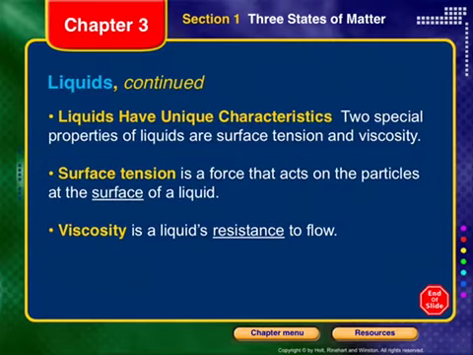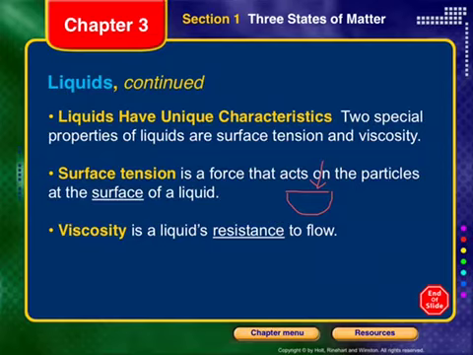So there's two characteristics that liquids have. These are special properties only for liquids. First is surface tension. This is a force that acts on the particles at the surface of a liquid. So if we're talking about some kind of container of liquid, on the very surface is where you can find surface tension. It's what explains why some things can remain on the top. It shows this bond, this adhesion between molecules of a liquid.